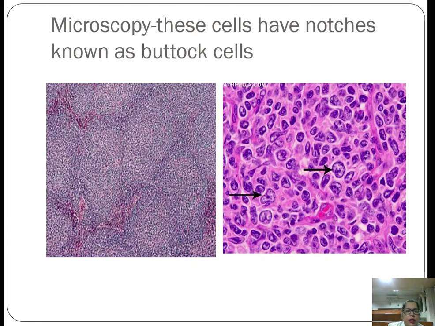This is the microscopy. You can see the different types of follicles, and a few cells have notches, and this gives an appearance like buttocks, so these are known as the buttock cells because of the morphology.